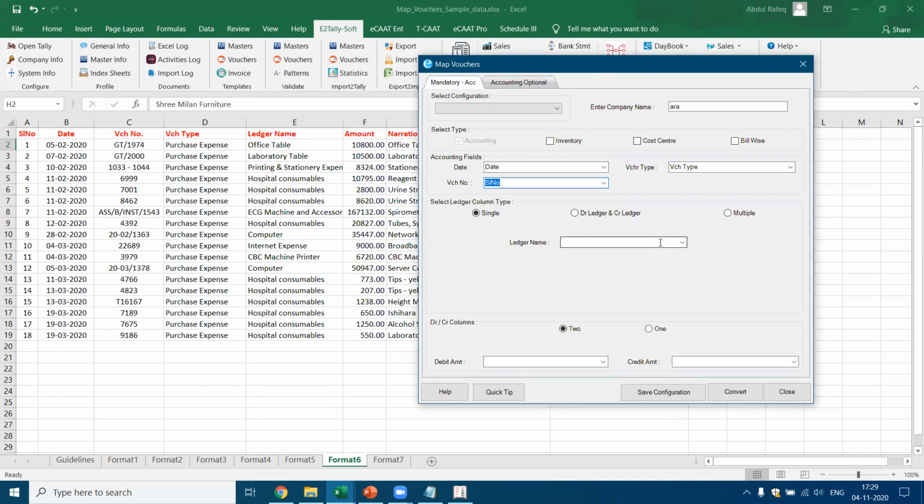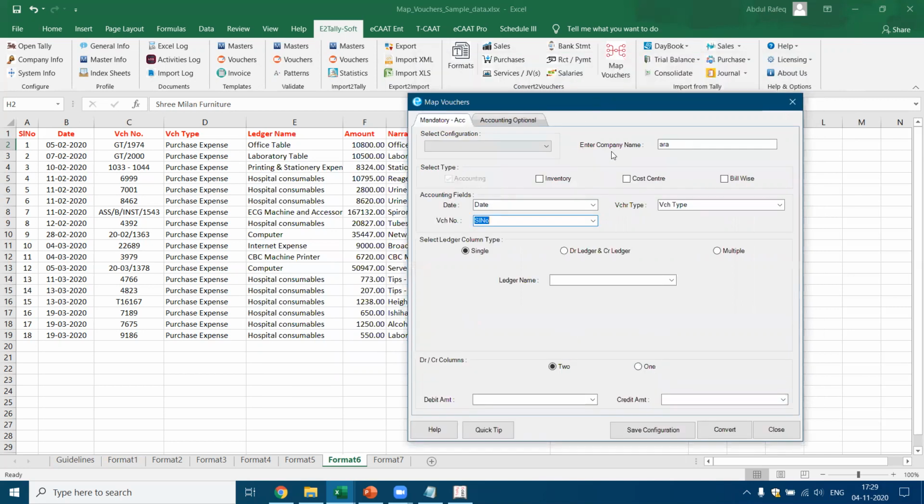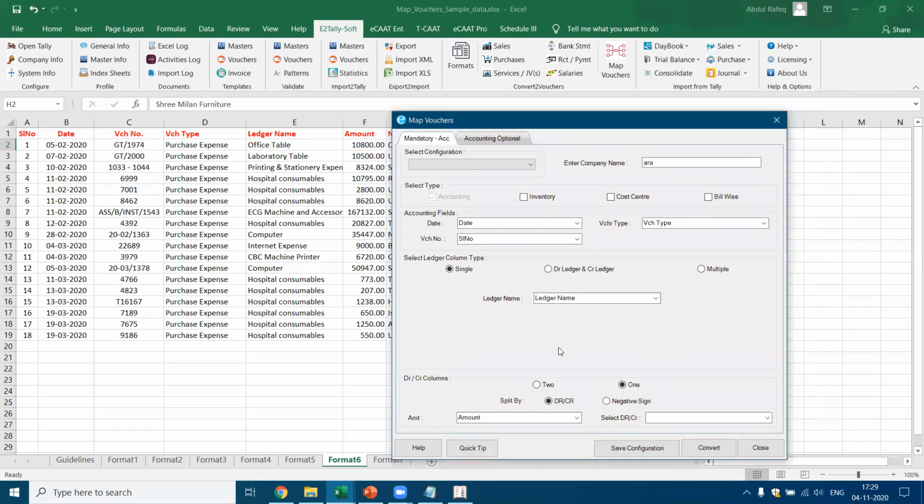Where is the ledger name coming? The debit ledger and credit ledger are the same, in the single one. Now, whether I have the debit and credit in a single amount or a different amount. Here I've got single. Let's say the debit ledger name is the ledger name. Now corresponding, if you see here, debit and credit, do I have a single column? I have got it in a single column. Where is the single column? In this case, I have got this party ledger name.